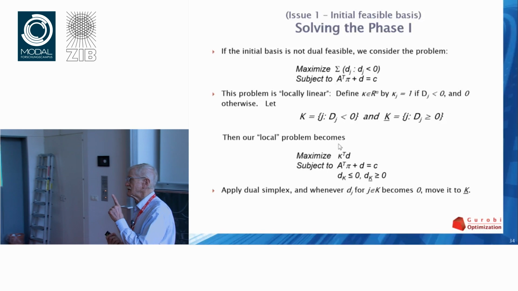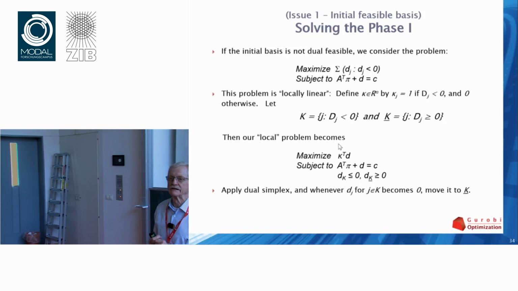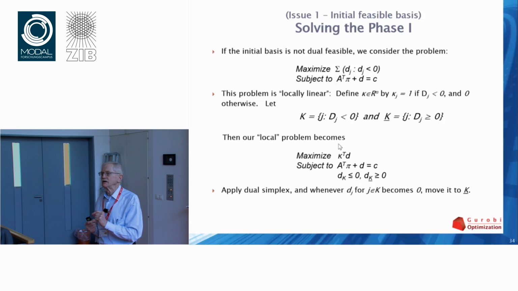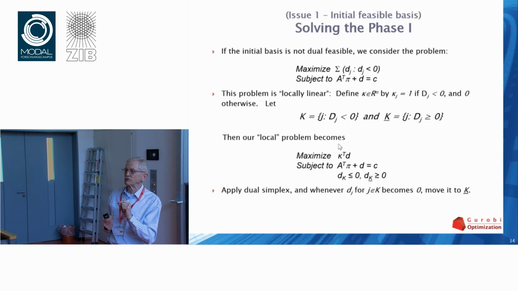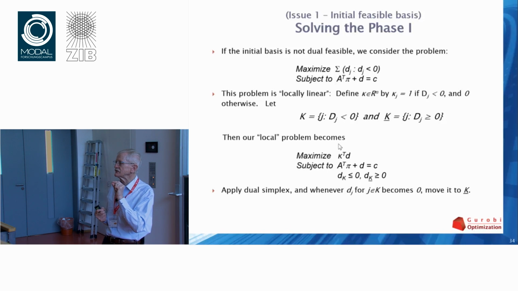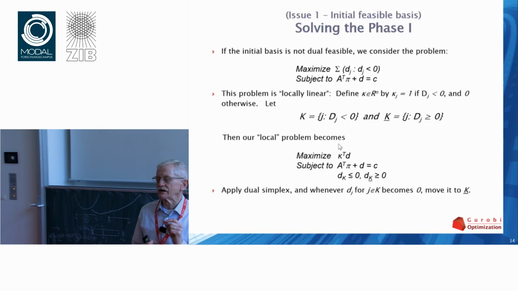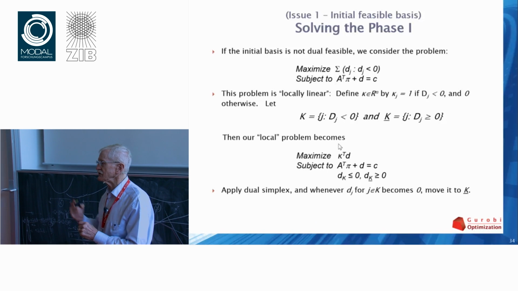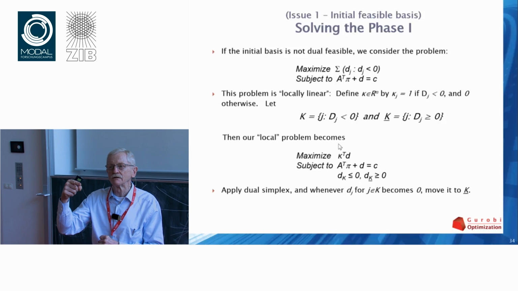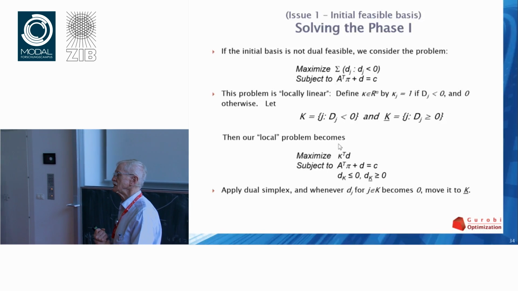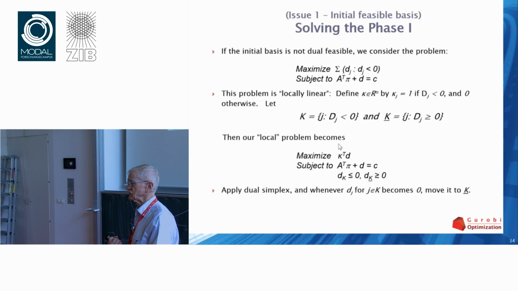One of the reasons that the dual algorithm has an advantage over the primal is that it's easier to get a starting feasible basis. In fact, I claim if every variable in your problem has both an upper and a lower bound, it is trivial to get a dual feasible basis.